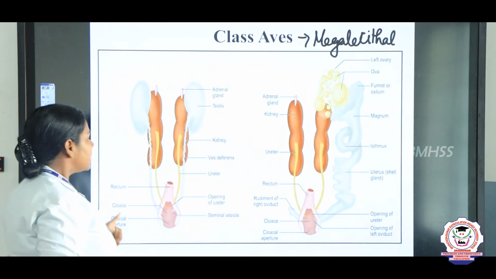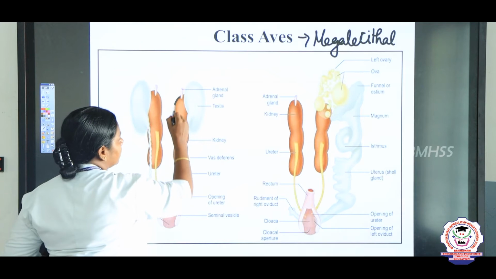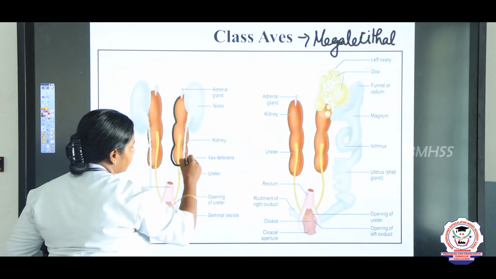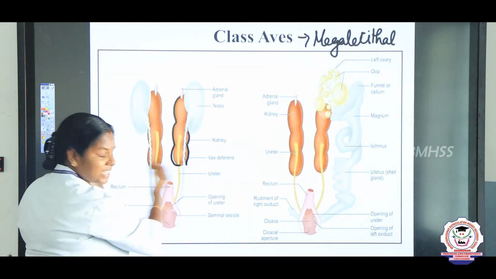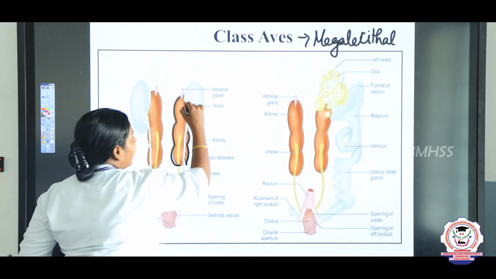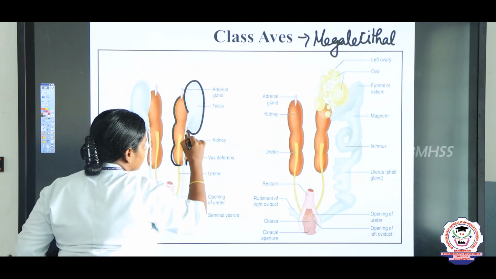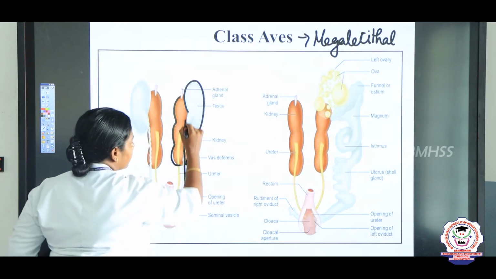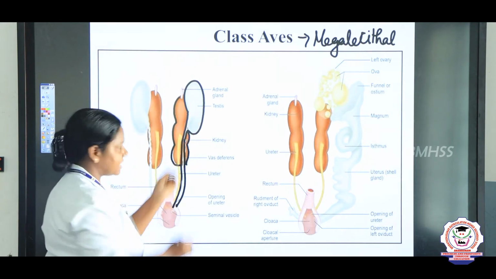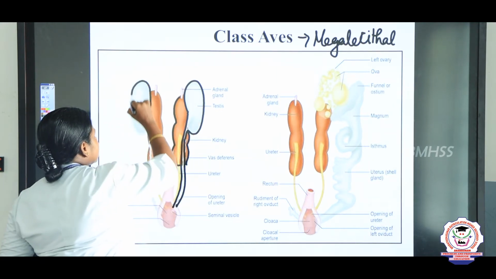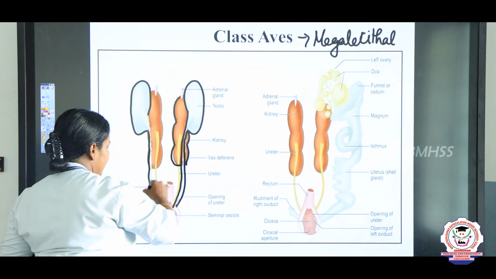And now this is a kidney, children. This is a kidney which is brown in color, and we can see the reproductive organs are attached to the kidney. So, this white structure, this structure we call it a testis. Here also a testis which is attached to the kidneys,